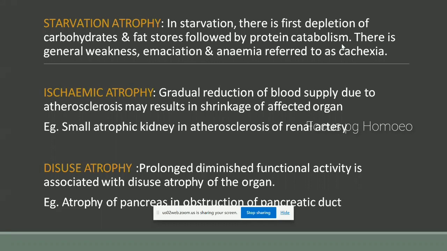Then diffuse atrophy. In diffuse atrophy, prolonged diminished functional activity associated with disease leads to diffuse atrophy of the organ. Example is atrophy of pancreas in obstruction of pancreatic duct. This is the diffuse atrophy.